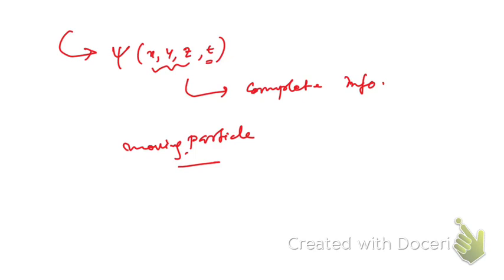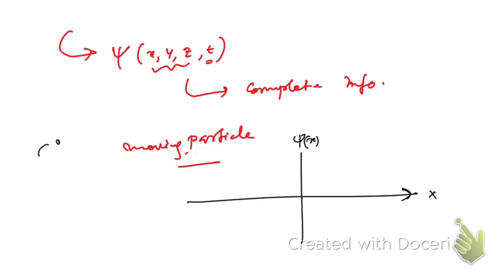Now you see, suppose this is psi of x, the wave function. Let me consider the case of one dimension only. If there is a wave associated with a particle, then it must spread over a certain region. When we say particle, we can say it exists at a point, but when you say wave, it must spread over a certain region.